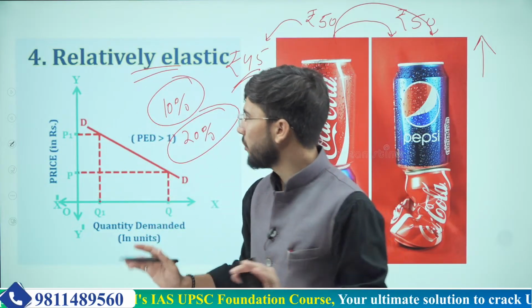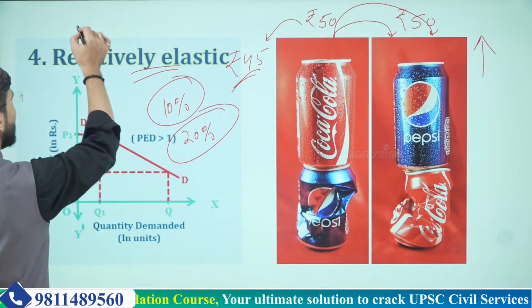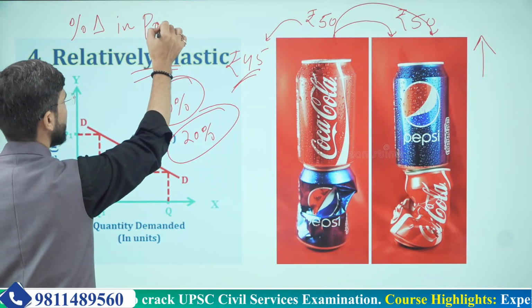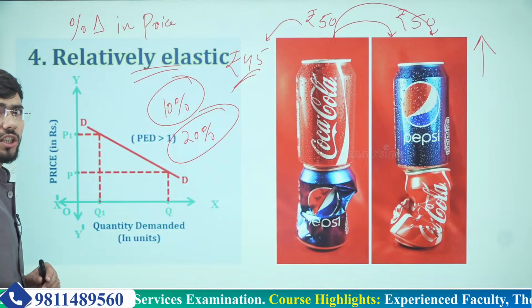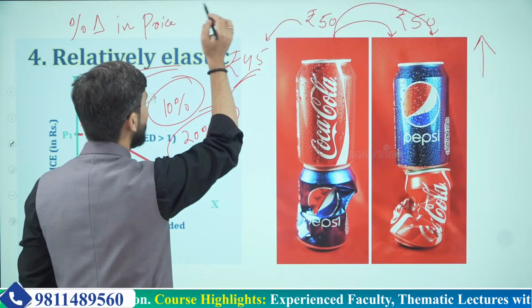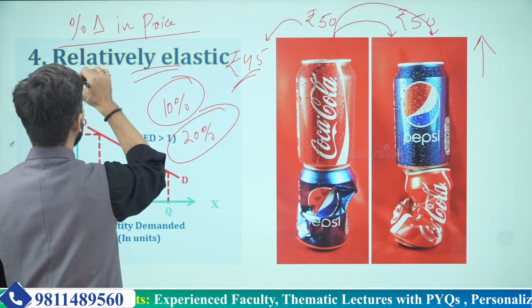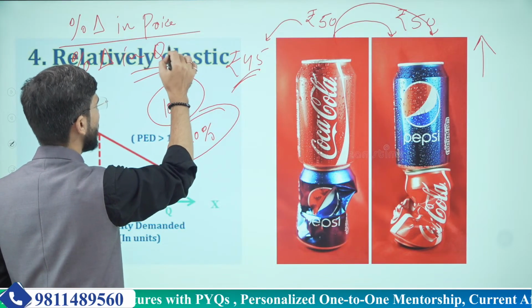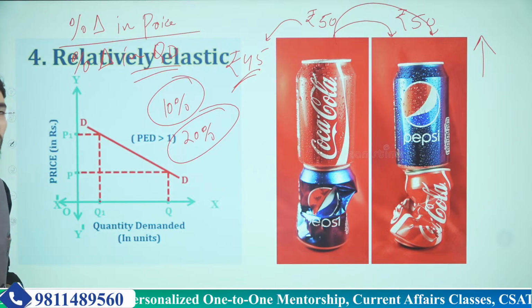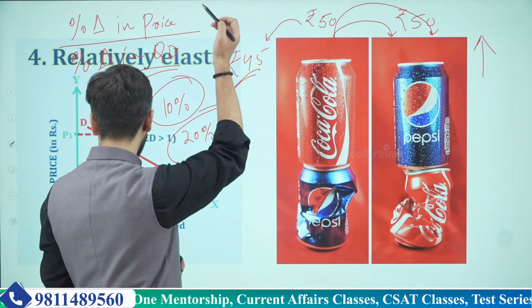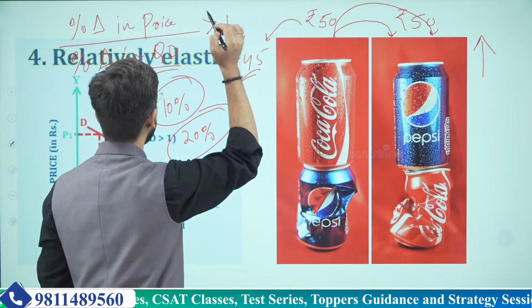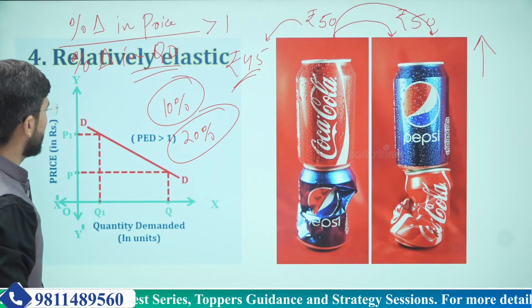Therefore, here we will say that the percentage change in quantity demanded divided by the percentage change in price would be how much? Would this be more than 1 or less than 1? This would be more than 1.